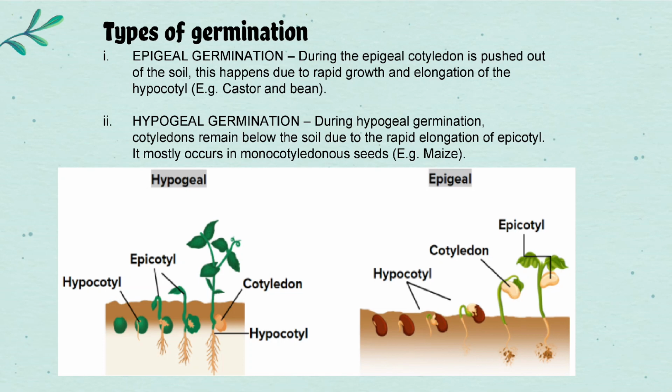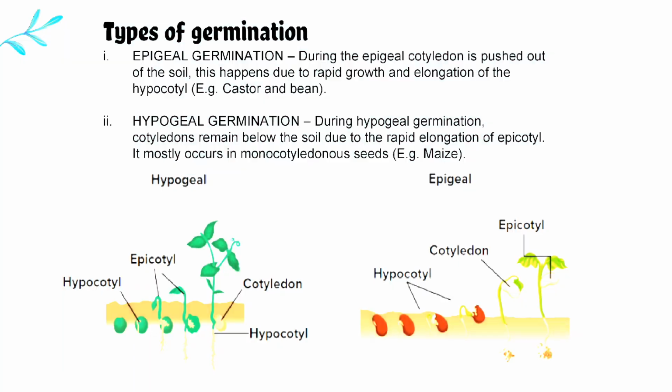Then, hypogeal germination. During hypogeal germination, cotyledons remain below the soil due to the rapid elongation of epicotyl. It mostly occurs in monocotyledonous seeds, for example, maize.